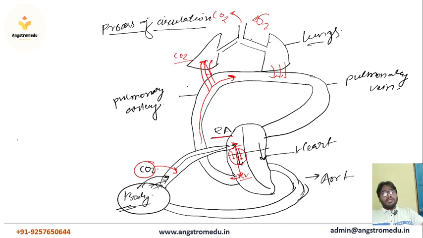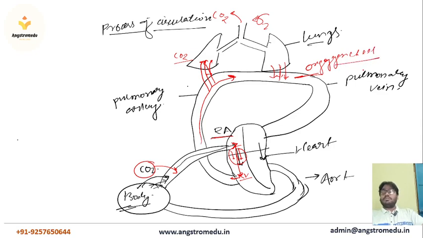This oxygen gas will transfer into our blood. Now this blood is mixed with oxygen, and whatever blood is present here will be known as oxygenated blood.